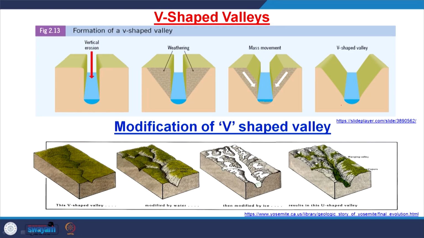So, here is the vertical erosion at the youth stage, and this part of the rock mass finally moves down by mass movement, mass wasting, and finally we get a V-shaped valley. But the V-shaped valley of the river can often be modified by glaciers at the upper reaches. The V-shaped valley will be modified by glacier movement and turned into U-shaped valleys.